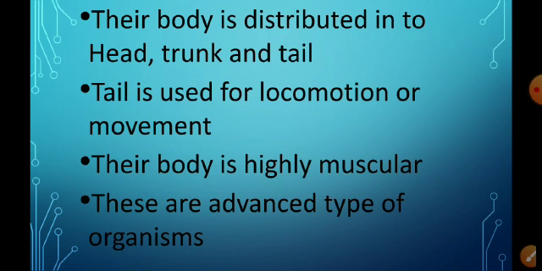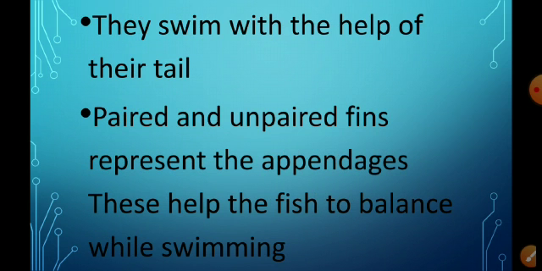Then they swim with the help of their tail.